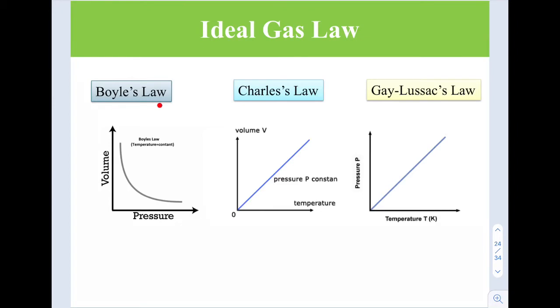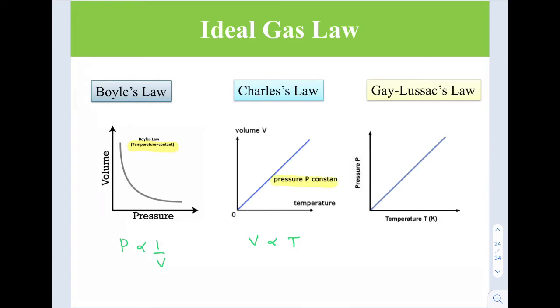So for Boyle's law, P and V are inversely proportional to each other, with the consideration that temperature is constant. For Charles' law, volume is directly proportional to the temperature, with the condition that the pressure is constant.